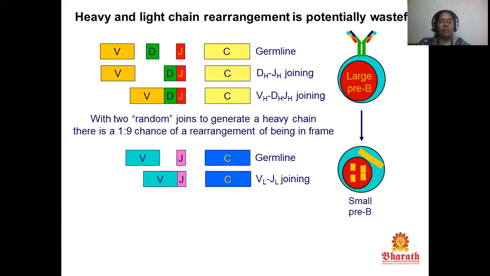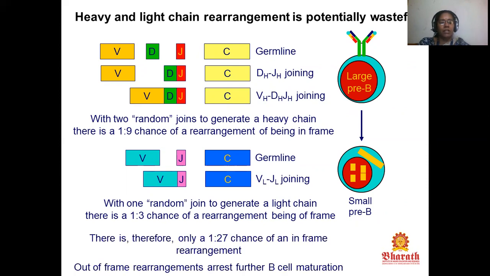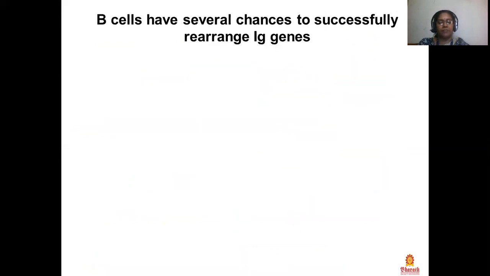With two random joins to generate a heavy chain, there is a 1 in 3 chance of a rearrangement being in frame. The lower one, with one random join to generate a light chain, there is a 1 in 3 chance of rearrangement being in frame. There is therefore only a 1 in 9 chance of an in-frame rearrangement. Out of frame rearrangement arrests further B cell maturation.